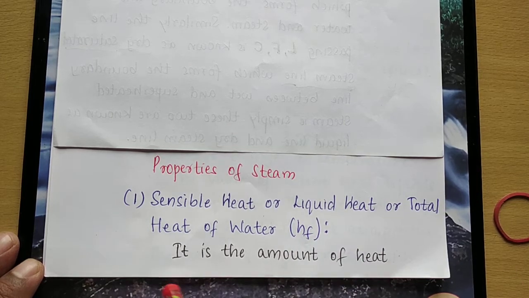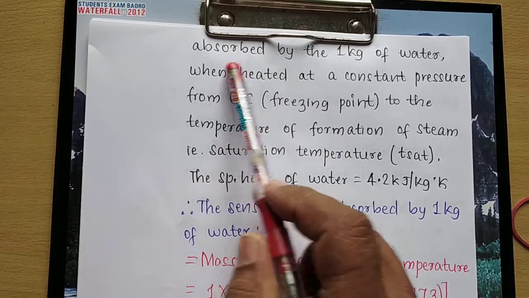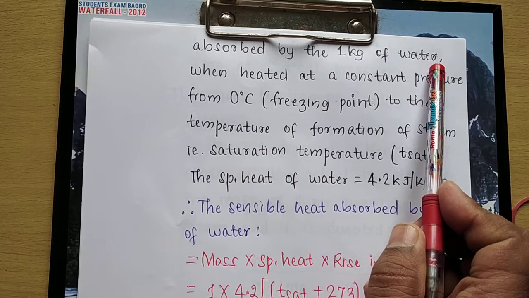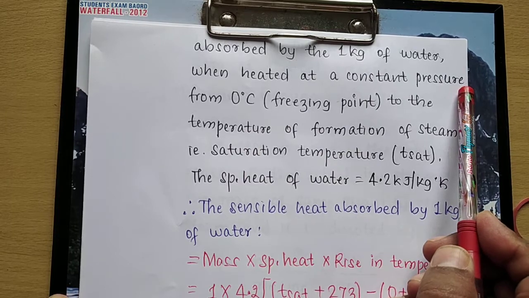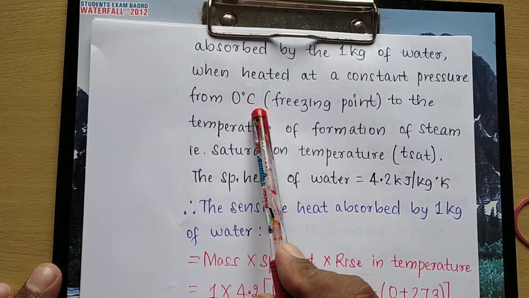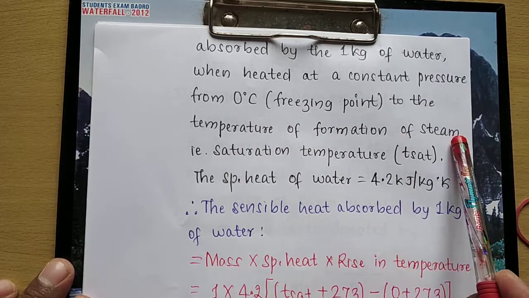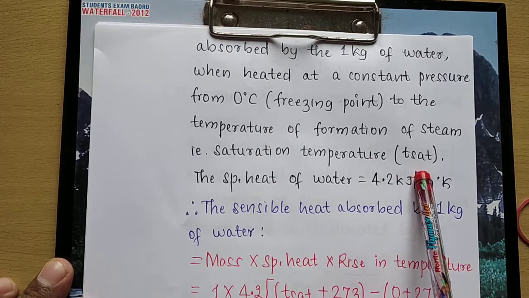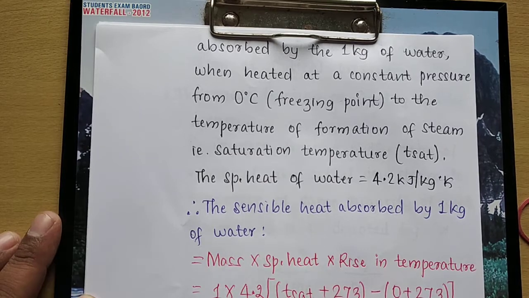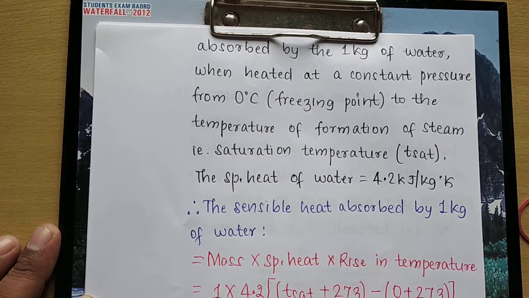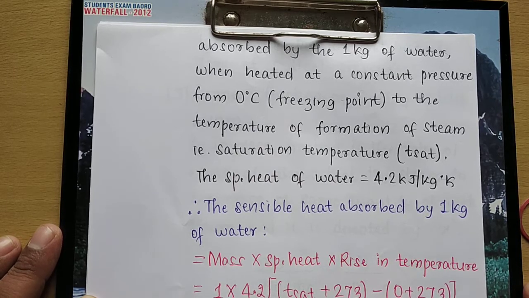I can define it as the amount of heat absorbed by 1 kg of water when heated at constant pressure from 0 degree centigrade, that is the freezing point, to the temperature of formation of steam, that is the saturation temperature. In simple terms, it is the amount of heat I add to convert 1 kg of water from 0 degree centigrade to saturation temperature at a given pressure.